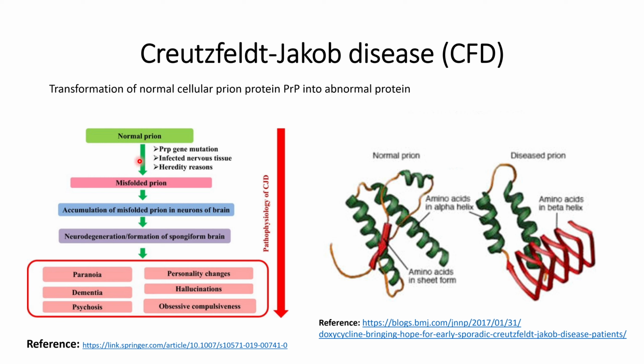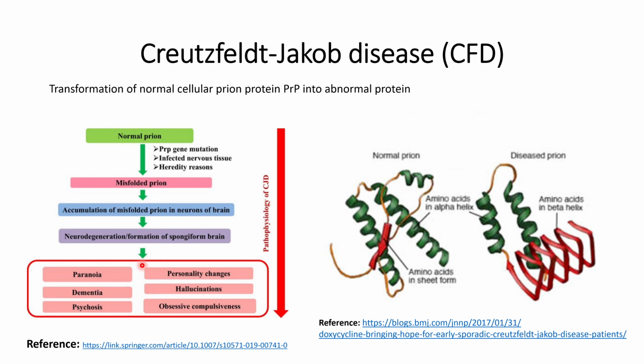The normal prion can get affected for many reasons, some of which are mentioned here: prion gene mutation, infected nervous tissue, or it can be inherited from family members. This might lead to misfolded prion. The misfolded prion will continue to accumulate in the brain, which might cause neurodegeneration that leads to the formation of spongiform brain.